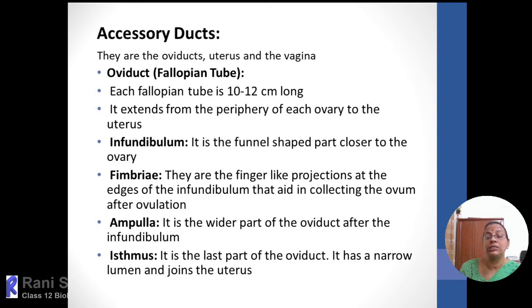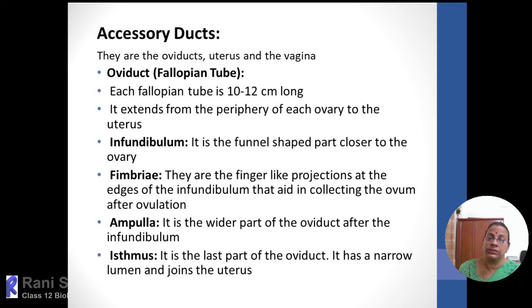With the help of the ciliated inner lining of the fallopian tube, once it is collected, it can be driven to the uterus. If the number of cilia is less, there will be a chance that the ova will stick onto the fallopian tube itself, and if fertilization takes place there, the embryo development will be in the tube itself. That type of pregnancy is called ectopic pregnancy or tubal pregnancy.